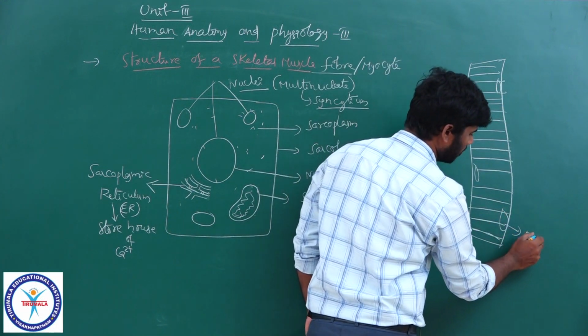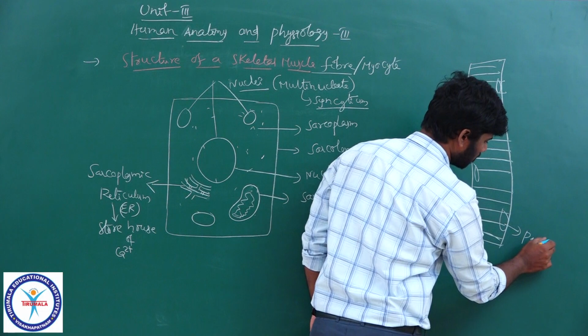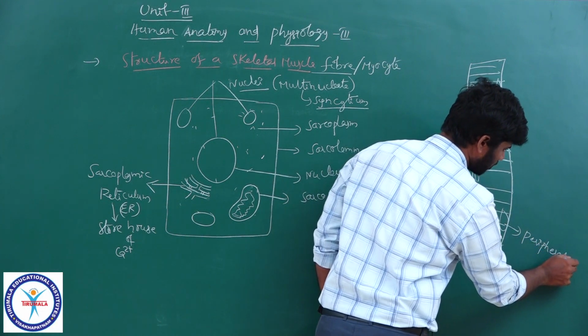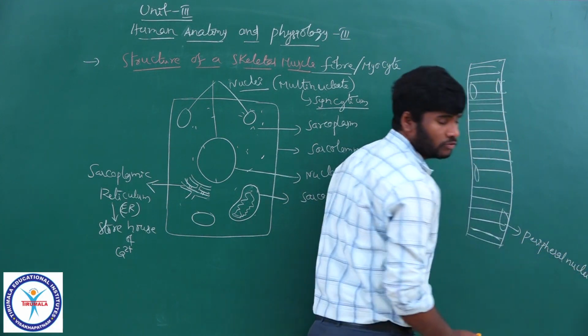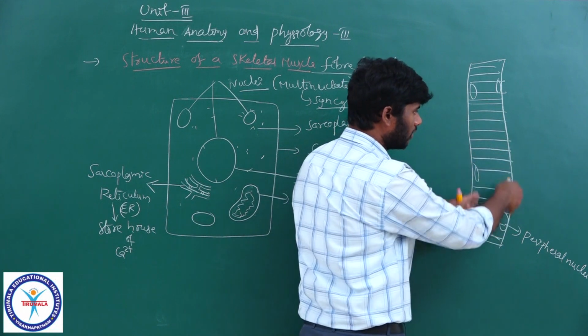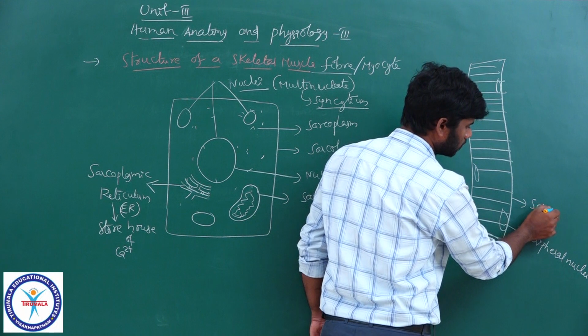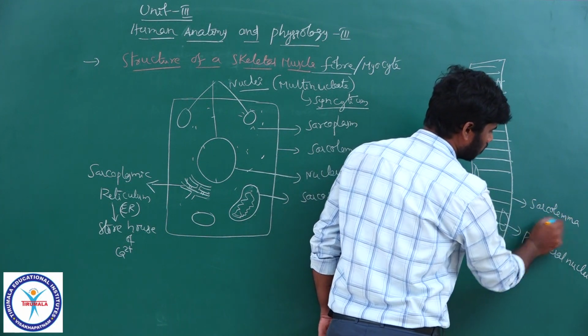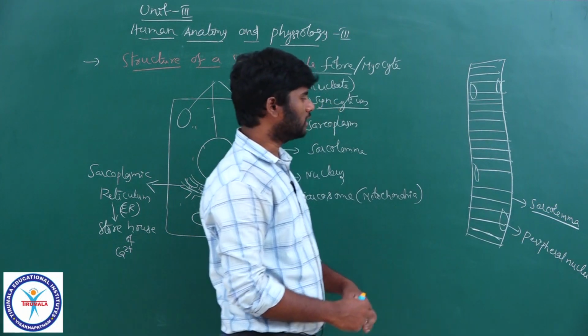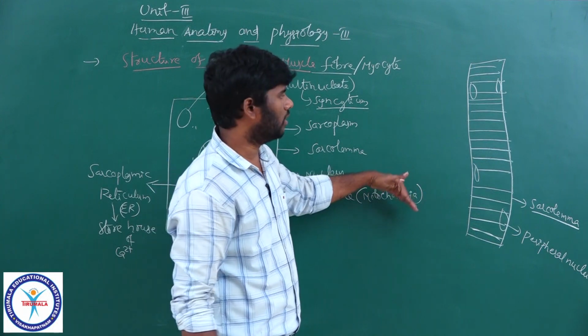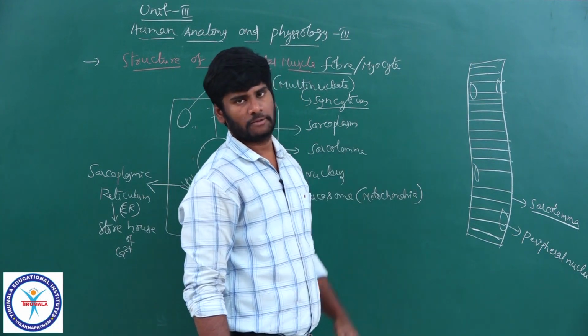See, these are peripheral nuclei. What is meant by peripheral nuclei? Nuclei lie at the surface of the cell, just below the sarcolemma. Just below the sarcolemma. How is this multinucleate condition seen in skeletal muscle fiber?